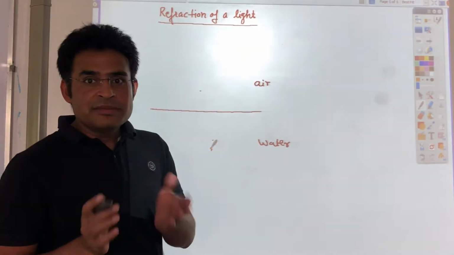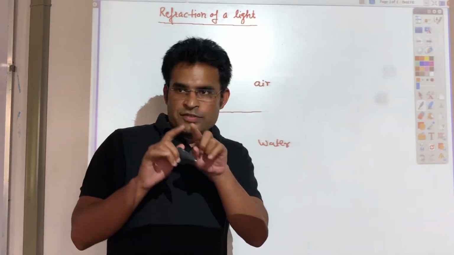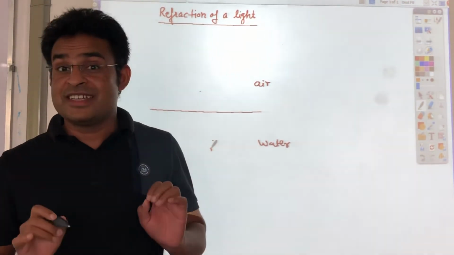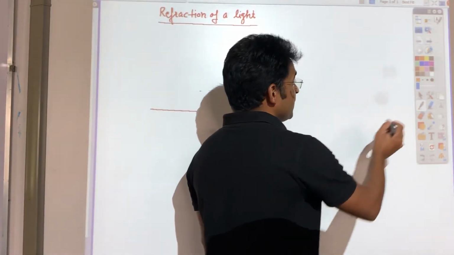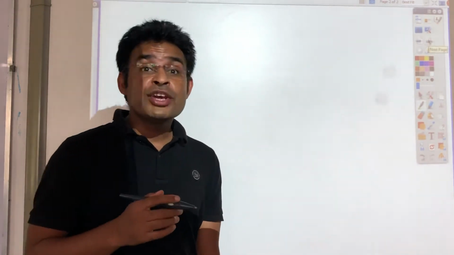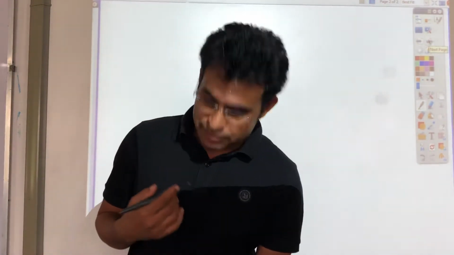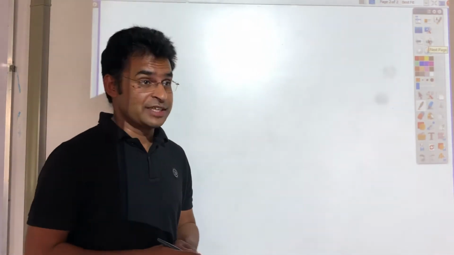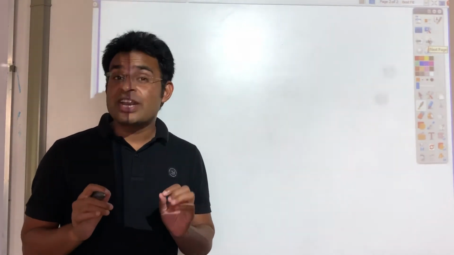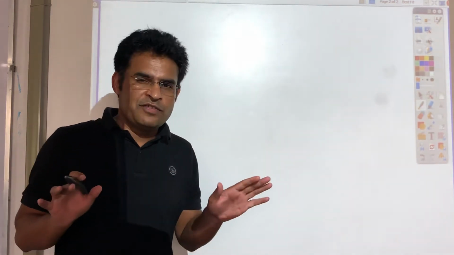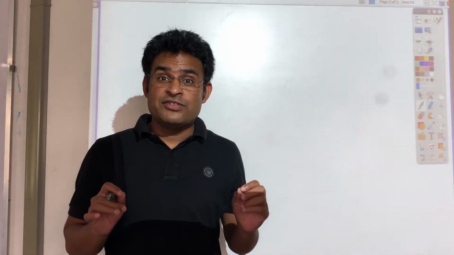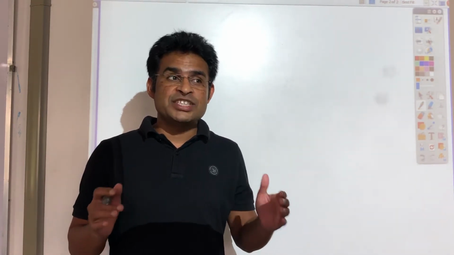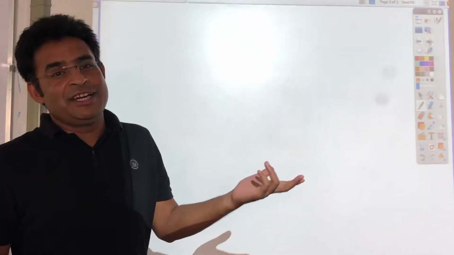Now we can separate media into two parts. The first one is rarer medium, the second is denser medium. What are rarer and denser media? A rarer medium is a medium which has a lower refractive index, and a denser medium is a medium which has a higher refractive index. Now, what is refractive index? In a general definition, it's a parameter that defines the speed of light. If it is a denser medium, the speed of light will be less, and if it is a rarer medium, the speed of light will be more.